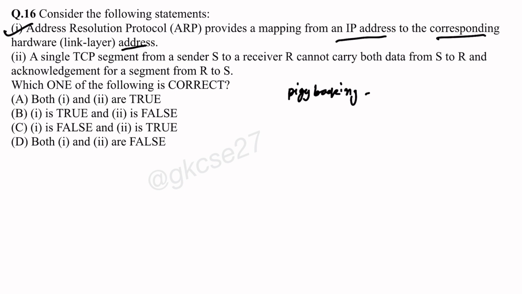What happened here? TCP uses piggybacking to send and receive data and acknowledgement together in the same segment.